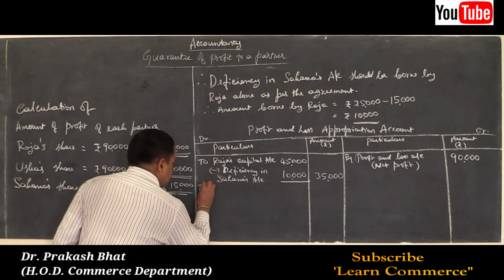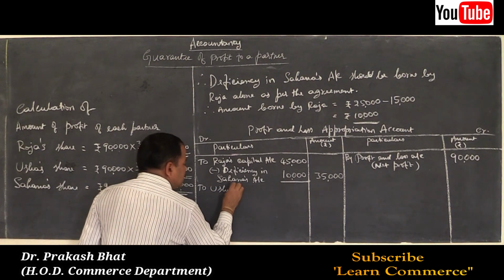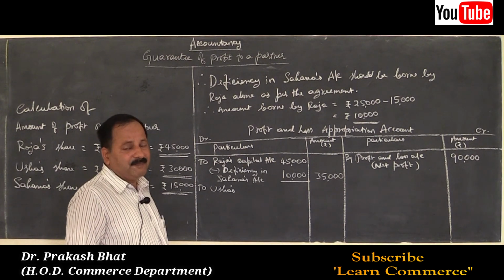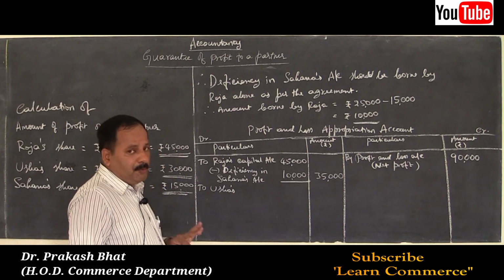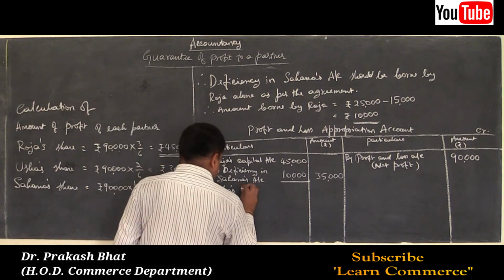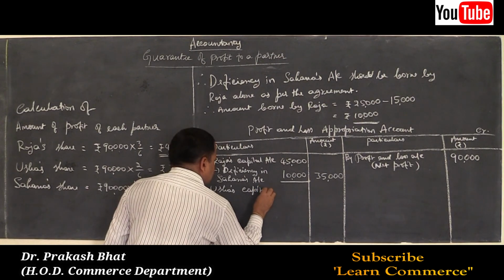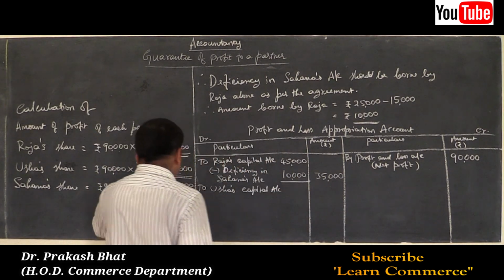Then to Usha's capital account. Usha is not supposed to bear any amount. So the share of profit of Usha should be paid to her. No deductions. Usha's capital account, how much? It is 30,000.